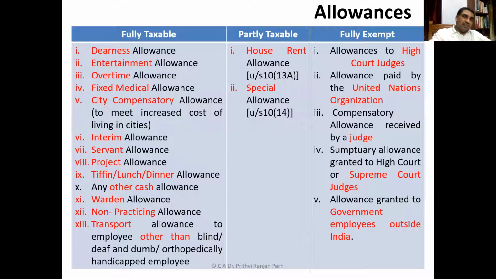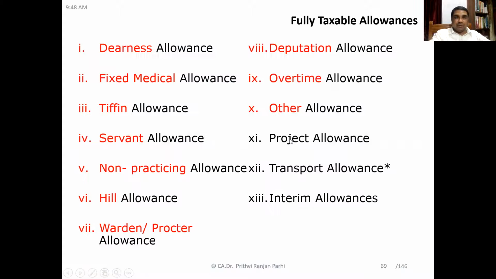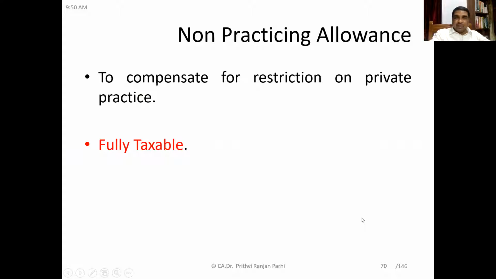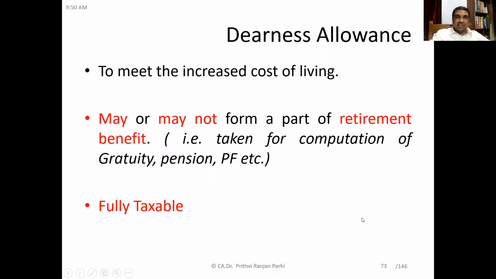So friends, today we are going to learn the special allowances which are covered under section 10(14), and there will be some allowances which are fully exempt. All these things we are going to learn. Fully taxable allowances, you can once again have a look. These are the 13 allowances which are fully taxable. We have discussed all these things in detail.